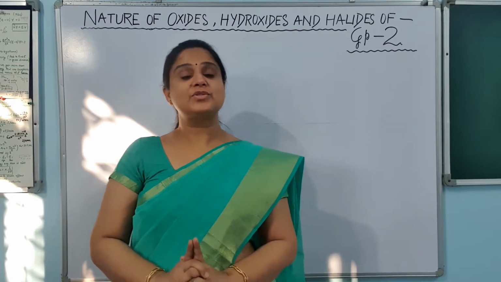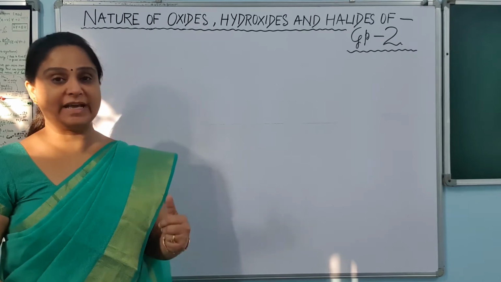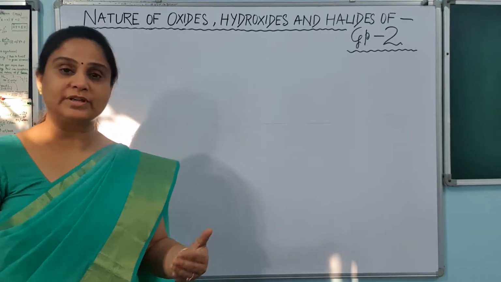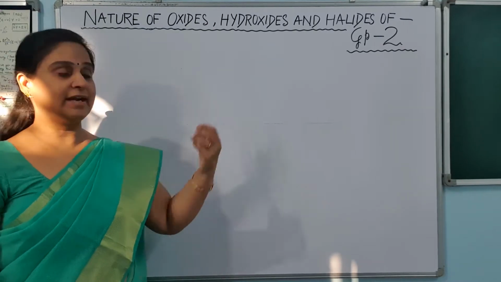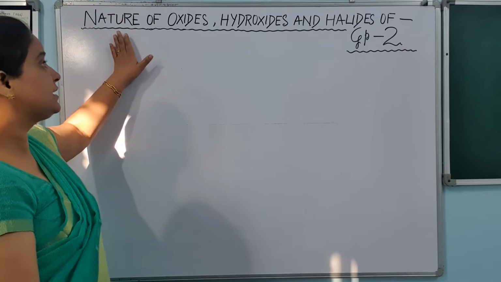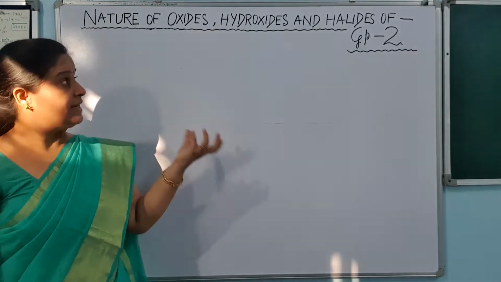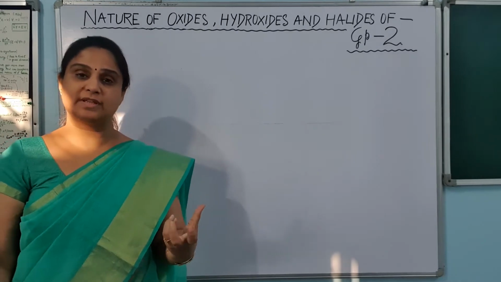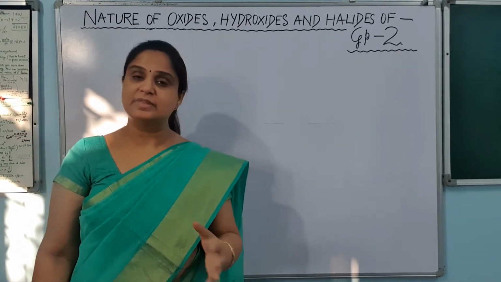In the last videos of s-block elements, we have learned that all the metals of group 2 react with the air, with the water and with the halogen to form oxides, hydroxides and halides type of compounds. In this video, we will be learning only the nature of these oxides, hydroxides and halides. So, what is the nature, what type of compounds they are, whether they are acidic or basic or some other kind, that we will be learning.